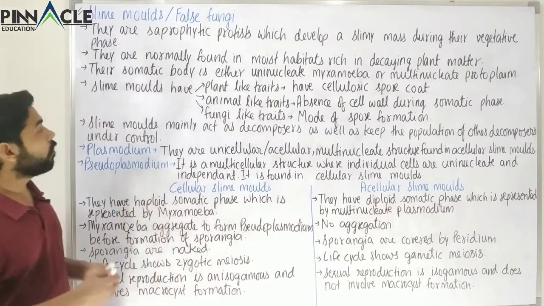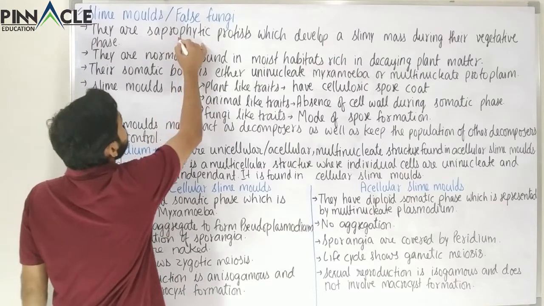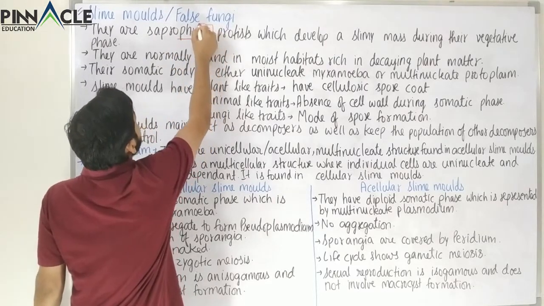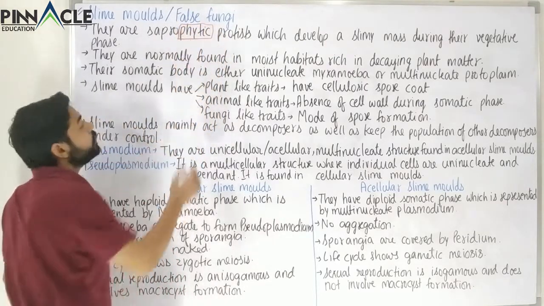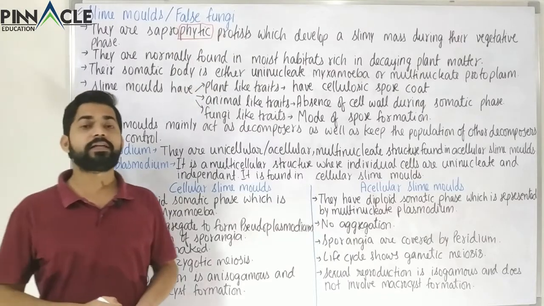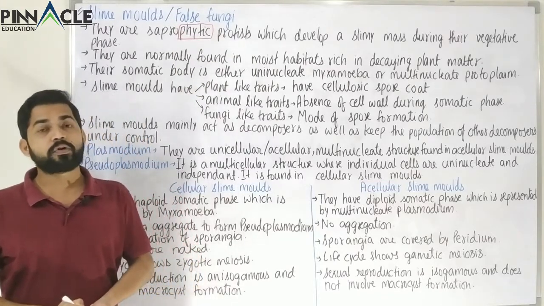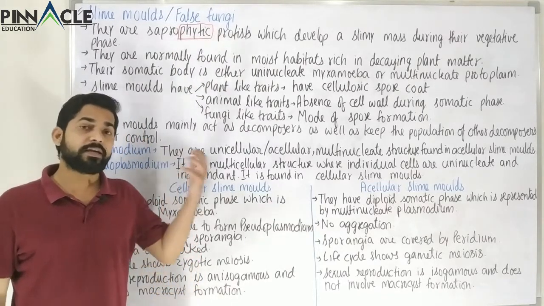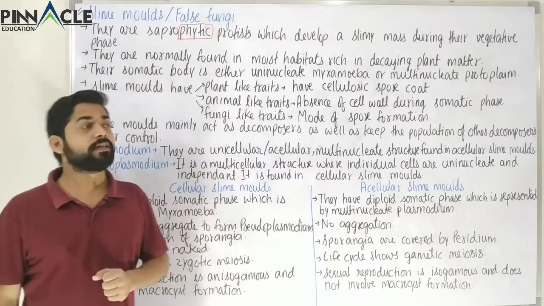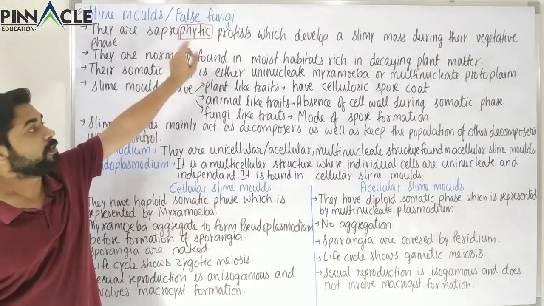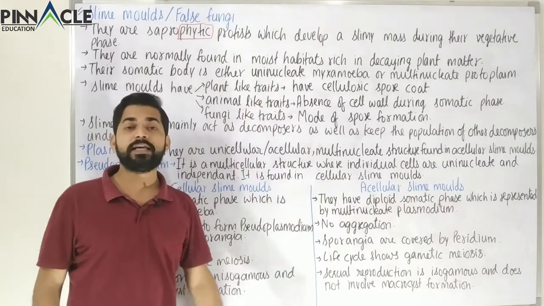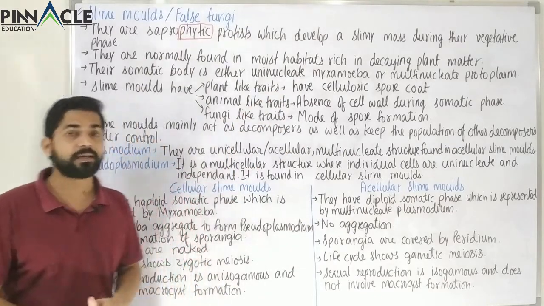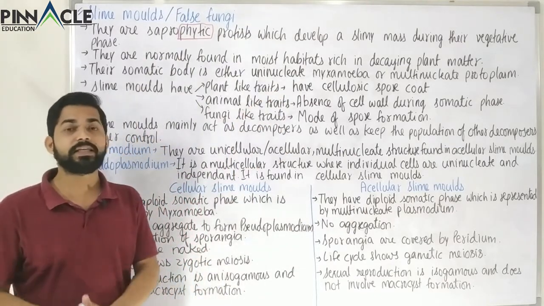That is why it is called saprophytic. Wherever this word phytic comes, we know phytic means something related to plants, and saprophytic means it feeds on dead and decaying organisms. So saprophytic says that it lives on decaying plant matter normally, but it can also be found on other decaying matter of other kingdoms' categories.